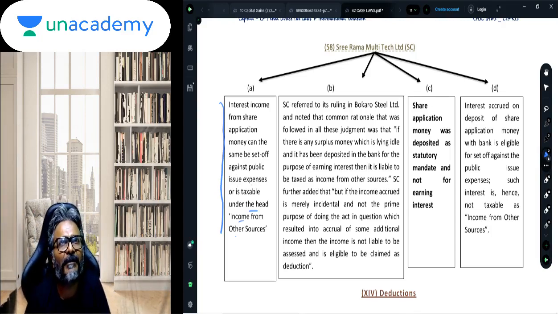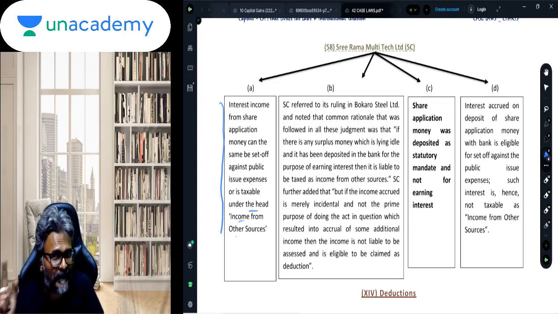Whether this interest income is taxable separately? That is a question. Whether that interest income, students, is it taxable separately? To that the answer is no, because in this particular context, what we are going to do is adjust from that specified preliminary expenditure.